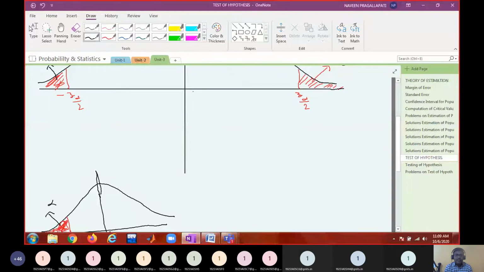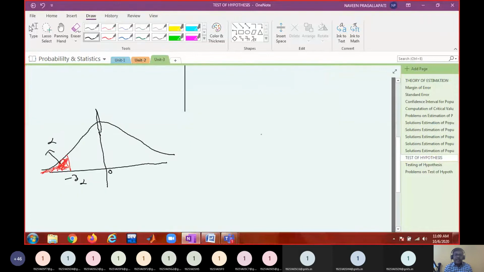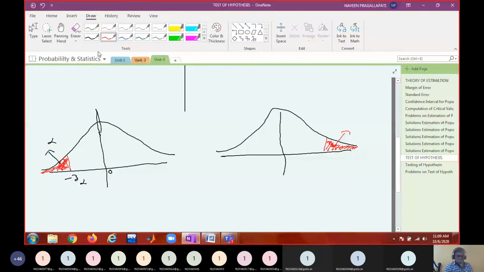Am I right? Similarly, if I am applying a right one-tail test, this is my critical region. This is the only critical region, so this area is going to be alpha. So this point is said to be Z alpha.